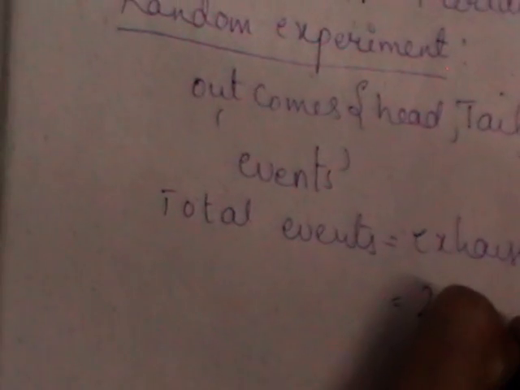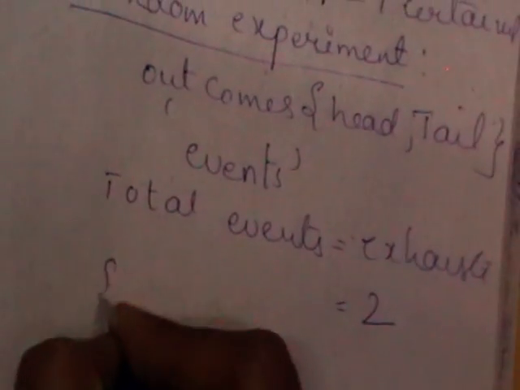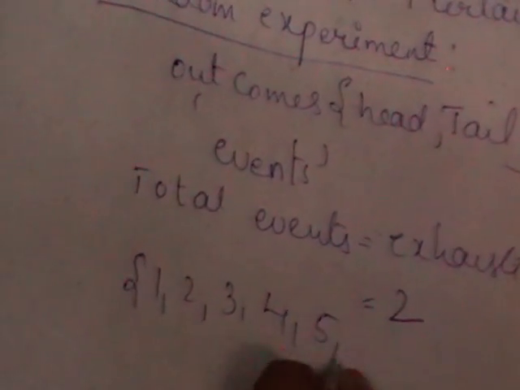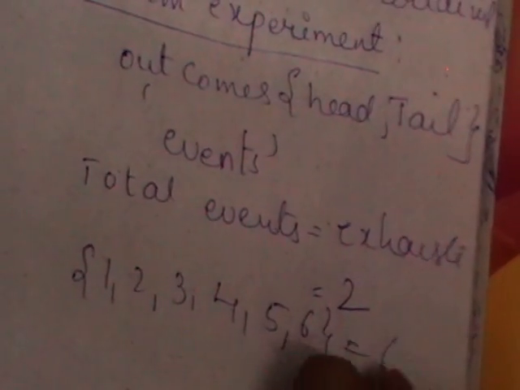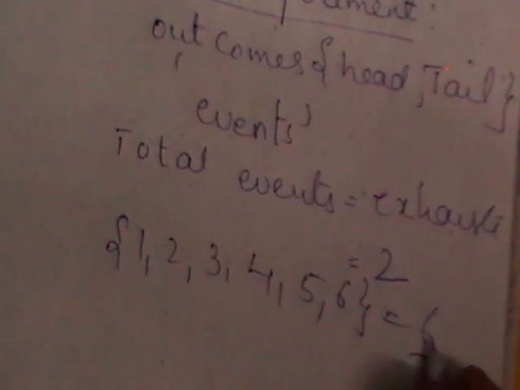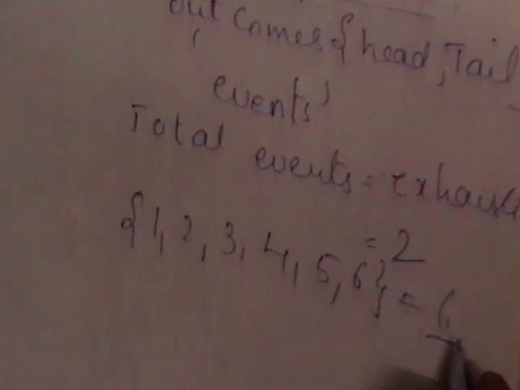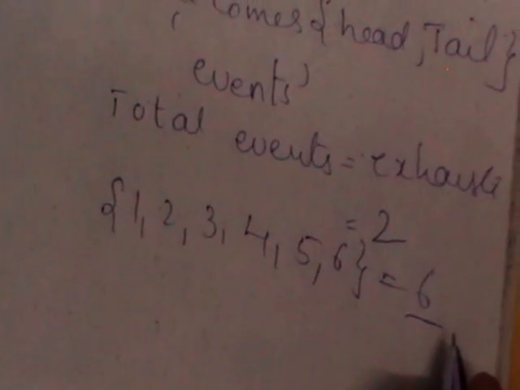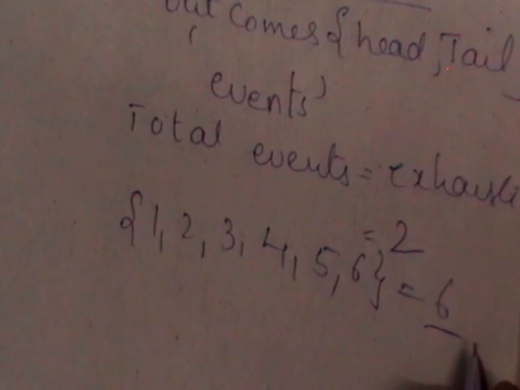If you consider throwing a die, what are the possible outcomes there? All the 6 faces of the die are the outcomes. What are the exhaustive events there? 6 are the exhaustive events.